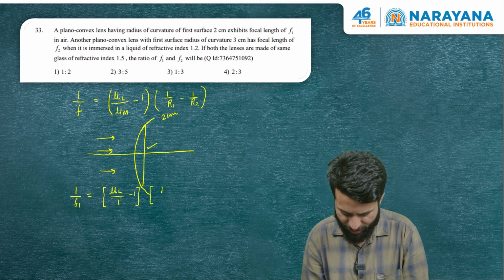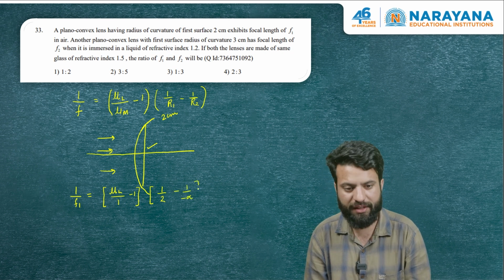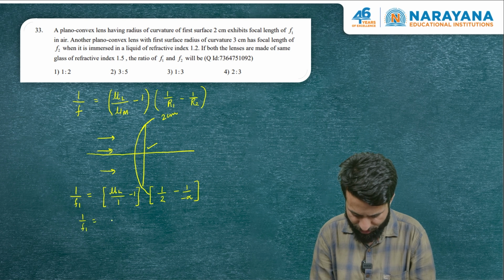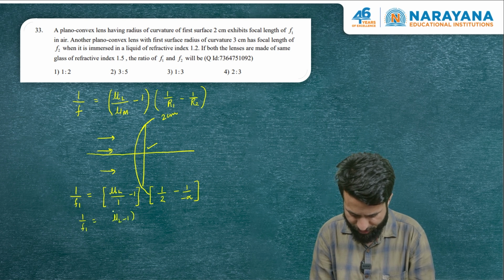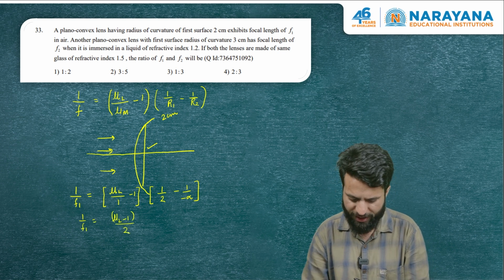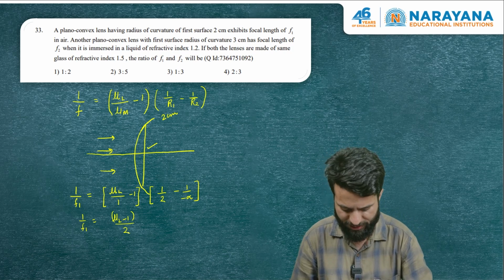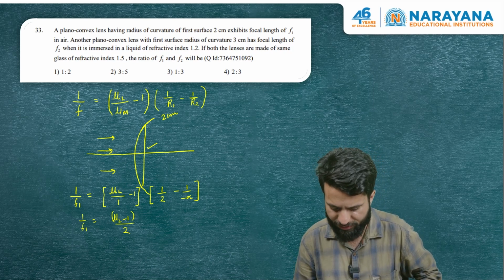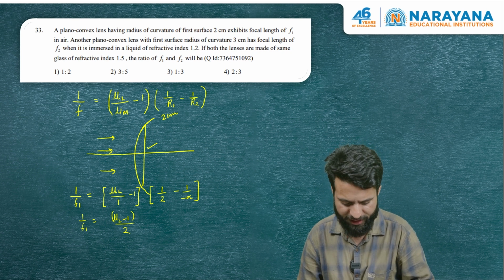1 by r1. R1 is 2 centimeters minus 1 by infinity. So this will become 1 by f1 is equivalent to (mu l minus 1) by 2. Another plano convex lens with the first surface of radius of curvature 3 centimeter has a focal length f2.